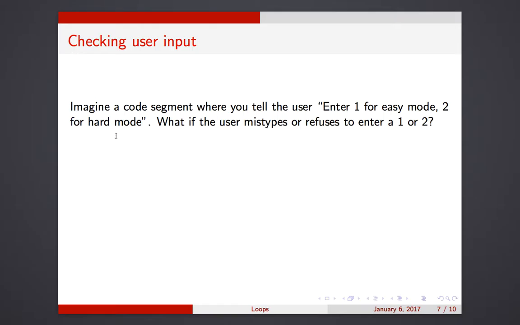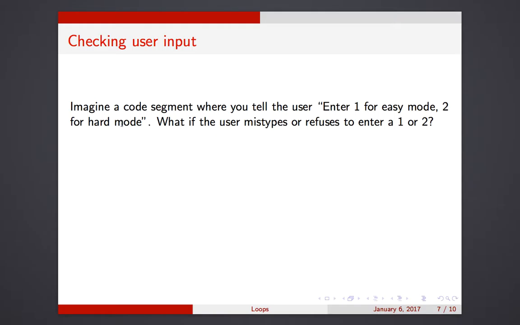Okay, so as I said at the beginning, there are many applications of loops. They are very powerful. Here's one of them, checking that the user gives you something you want. So imagine a code segment where you tell the user, enter 1 for easy, 2 for hard, like in a previous example in a previous video. Well, what if the user doesn't do that? What if they enter a 7 or a 9 or something, right?